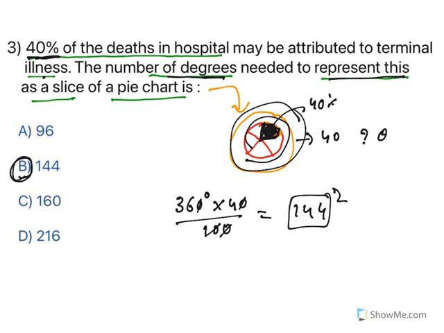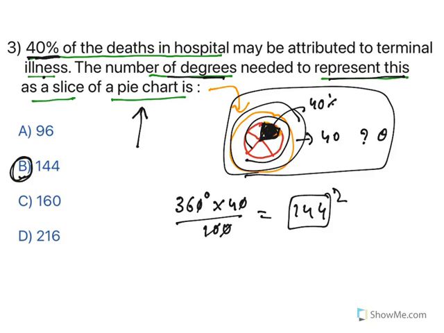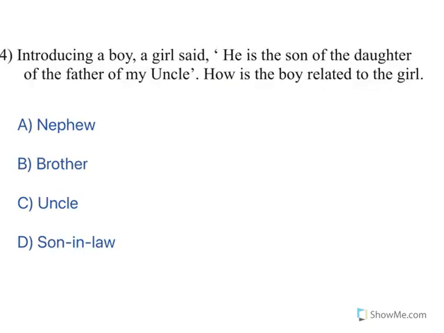144. See, for all these quantitative questions, the important thing is you need to understand the question prompt properly. Put it here and then start doing it. That's it. Moving to the next one. Now, this is again introducing a boy. A girl said, "He is the son of the daughter of the father of my uncle." How is the boy related?